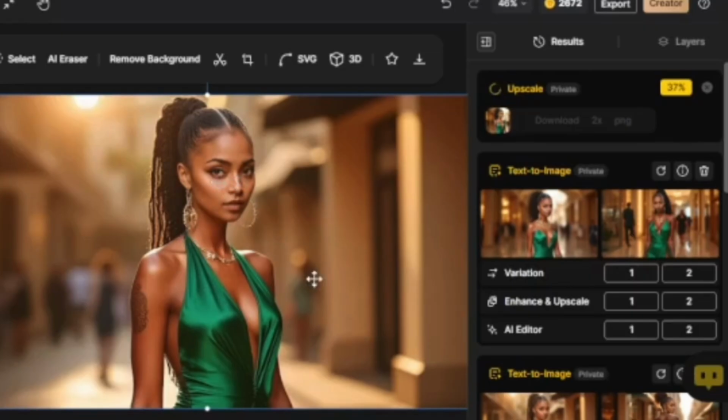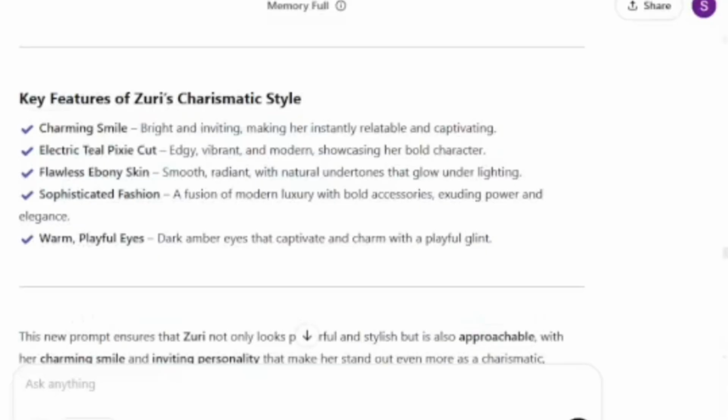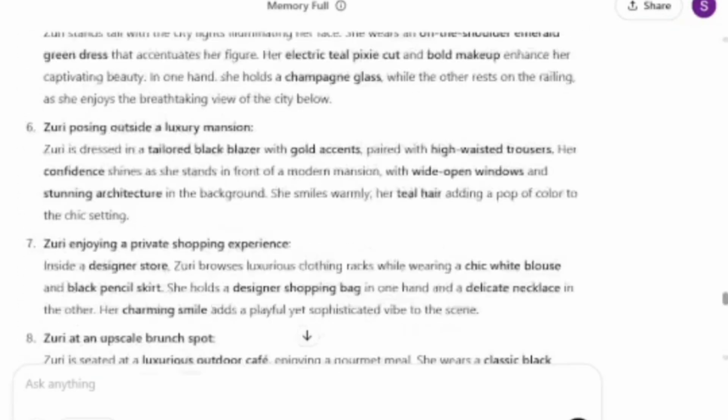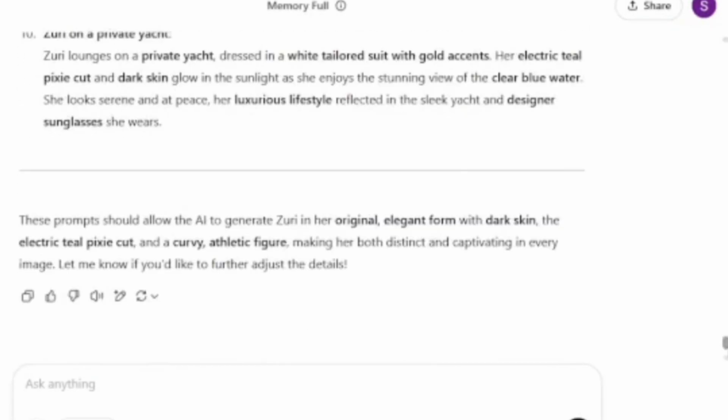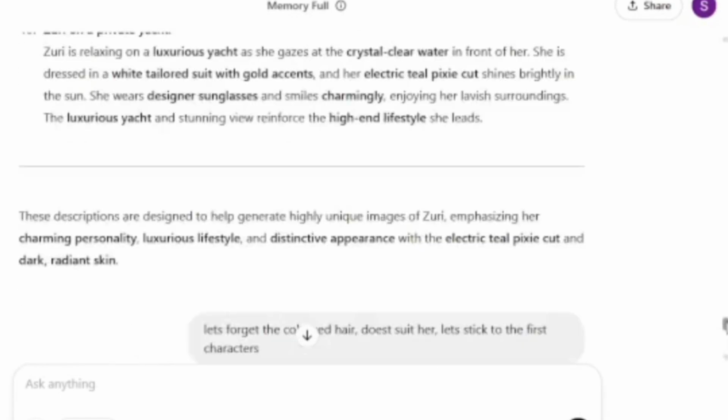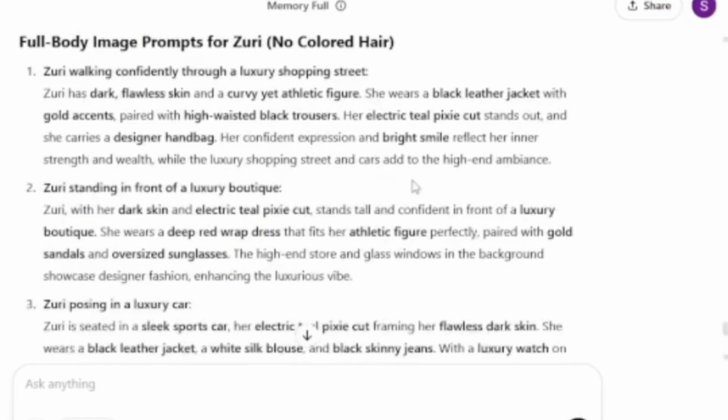Now that we have our beautiful girl here, we have selected her. Let's ask ChatGPT to give us ideas in terms of a luxurious lifestyle in different ways. Maybe let's say a day in the life of a millionaire. Let's say she's a millionaire, and we want to generate some of her lifestyle, or her daily activities.